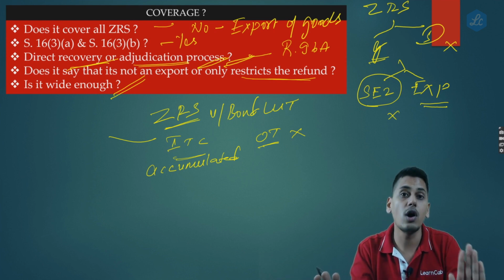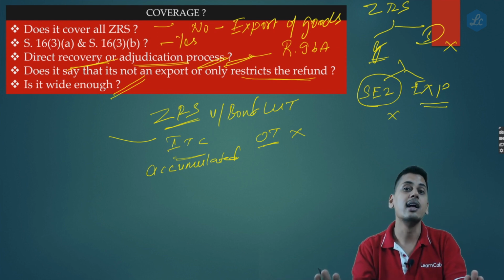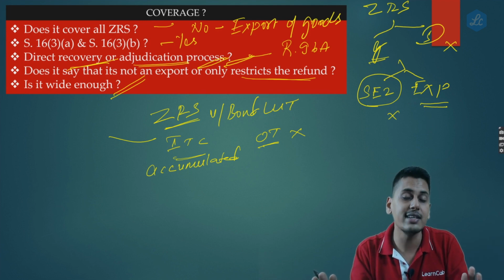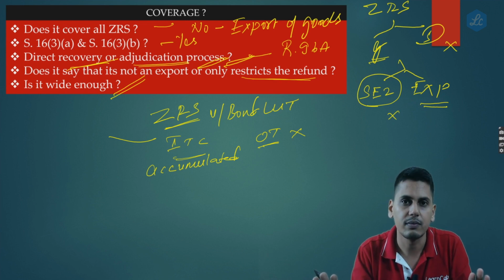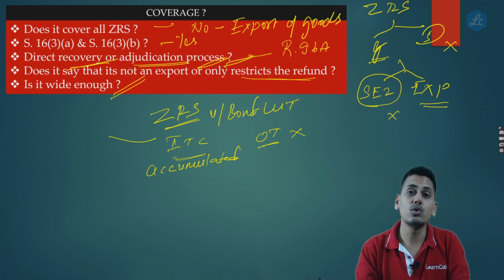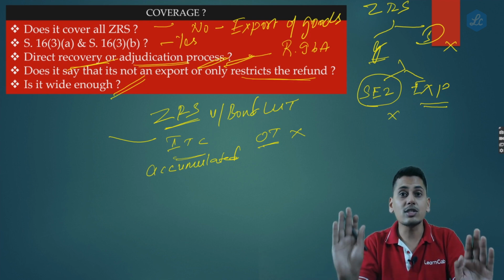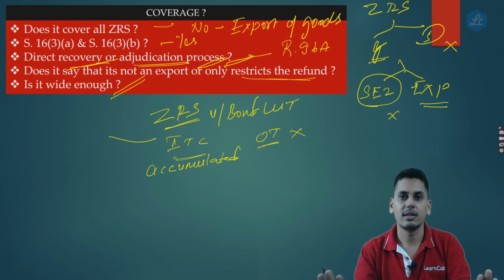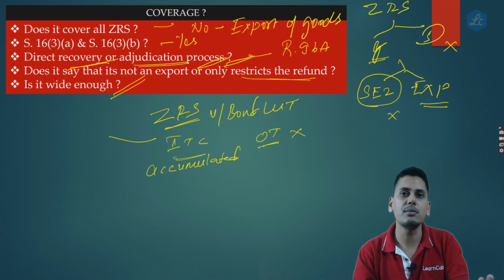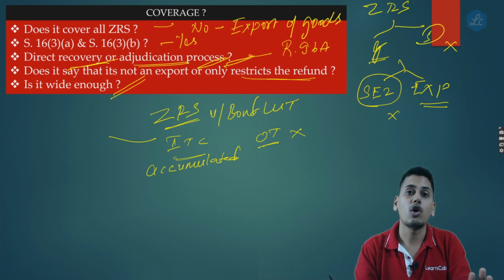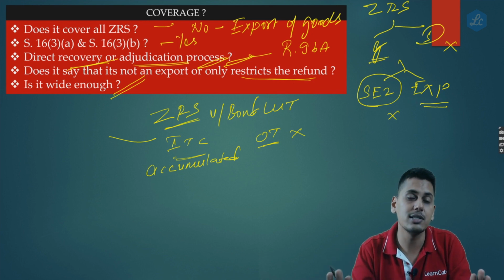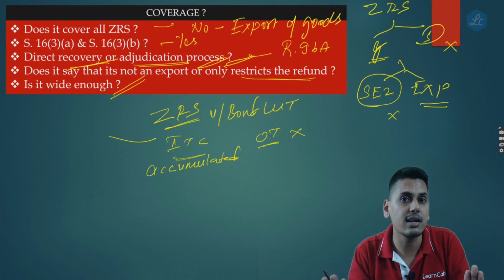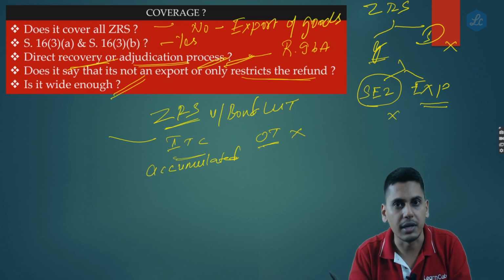Upon this person the sword of 96B is hanging, which means that if subsequently sale proceeds are not realized, the refund which he has received from the government needs to be repaid back along with interest. But upon this person, there is no sword of 96B hanging, because he has not applied for any refund from the government. Cash flow wise, he collected from the customer, did not pay to the government, used his input tax credit. But concept wise, he did not apply for any refund to the government, so therefore 96B is not applicable to him. This person carries a risk of 96B.